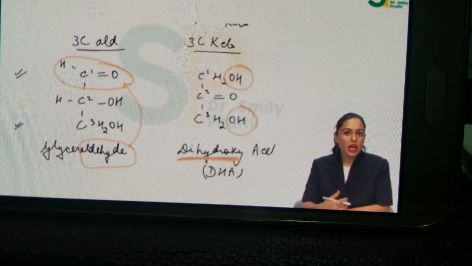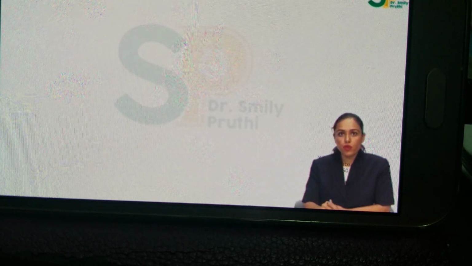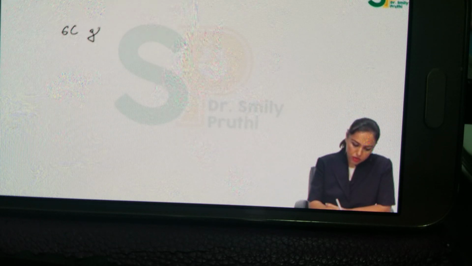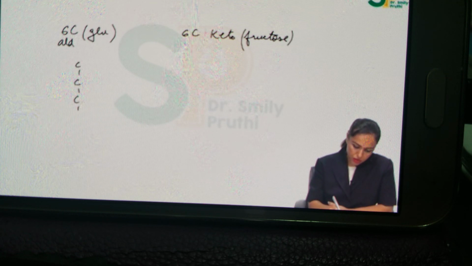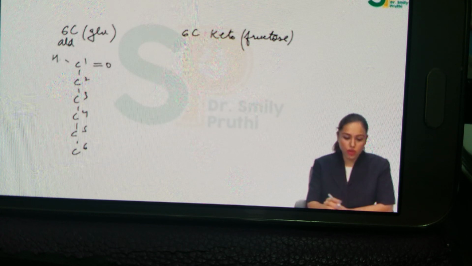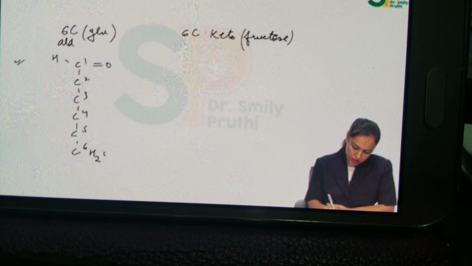That's fine, right? Now let's see the structure of the 6-carbon aldehyde and 6-carbon keto. You know the 6-carbon aldehyde is glucose, the 6-carbon keto is fructose. Both are functional isomers of each other. So let's see how to make the structure. First make the carbon skeleton from 1 to 6. Then on this carbon skeleton, first we will make the functional group, that is C double bond O at the number 1 position, completing the valency with hydrogen here. So aldehyde group at C1. Then C6 is the CH2OH terminal carbon.